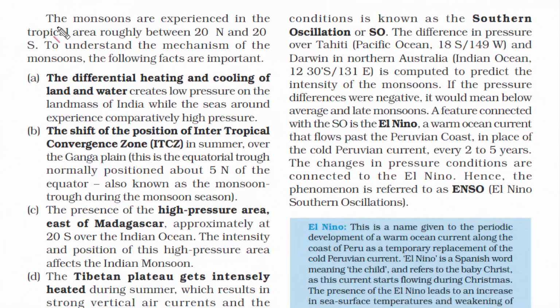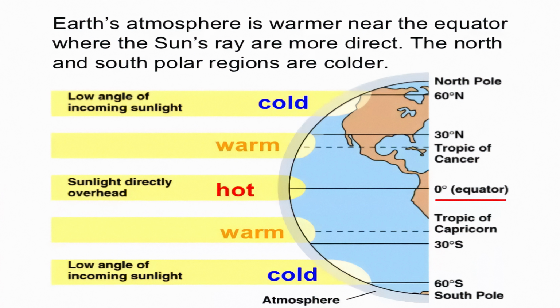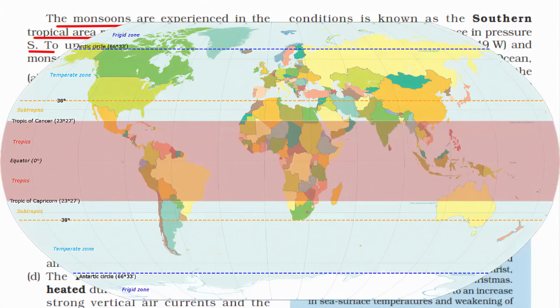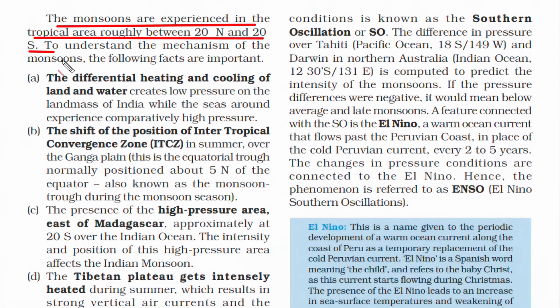The monsoons are experienced in the tropical area roughly between 20° north and 20° south. This region, that is 20° north in the northern hemisphere and 20° south in the southern hemisphere, is called the tropical region. And here the sun rays fall directly on the surface of the earth. Because after 20° north, the Tropic of Cancer starts, and after 20° south, the Tropic of Capricorn starts, and that region is called the subtropical region. About the monsoons, we have to understand a few facts, or rather say mechanisms.